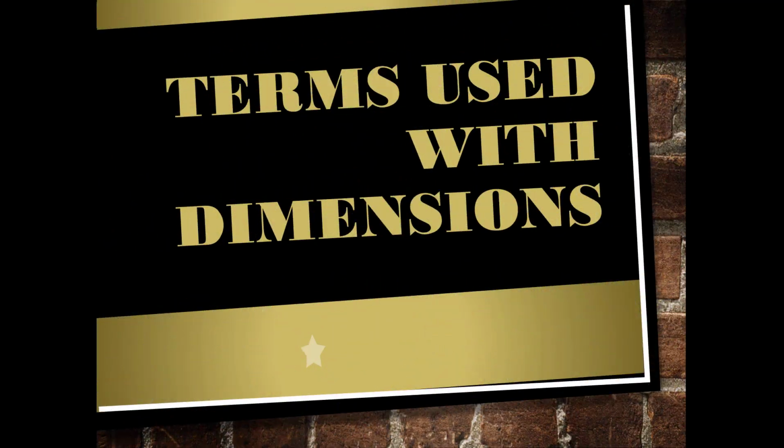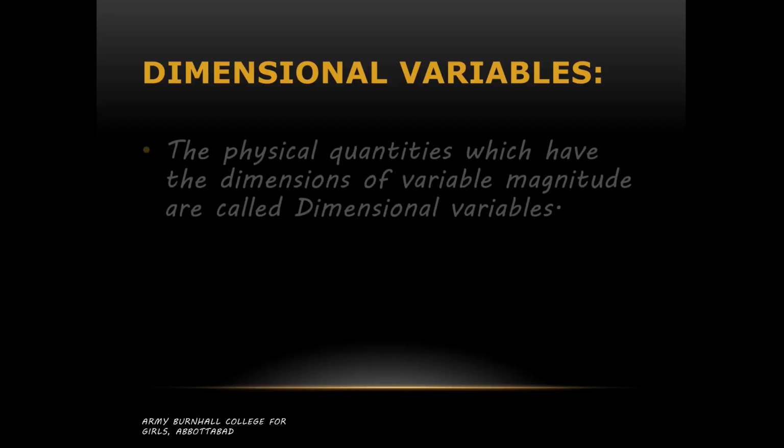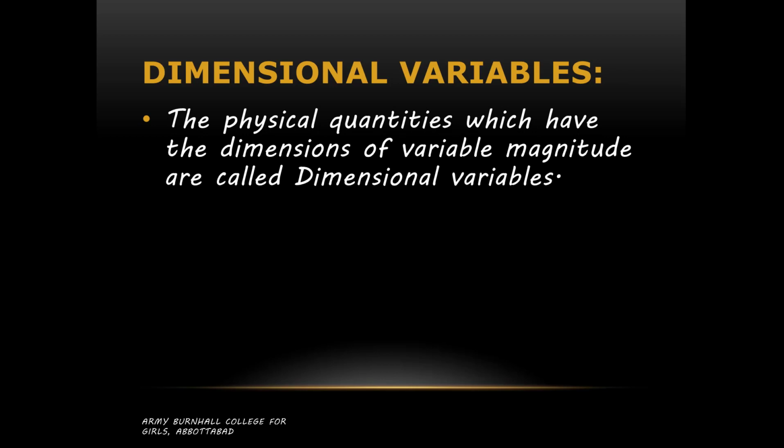So let's discuss some basic terms which are used with dimensions, which you should know. First one, dimensional variables. The physical quantities which have dimensions and variable magnitude are called dimensional variables.